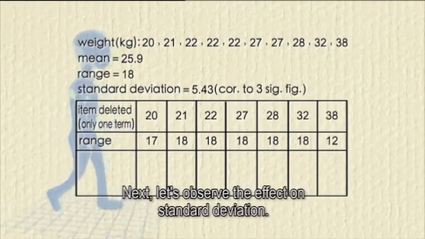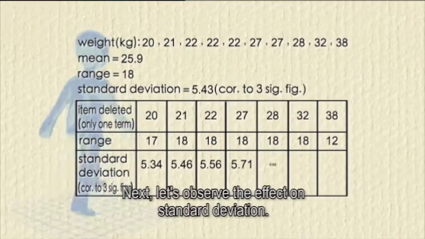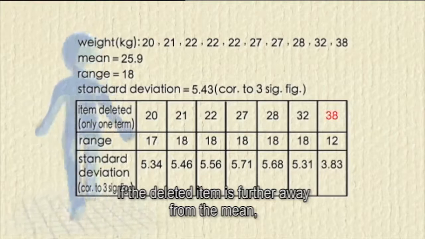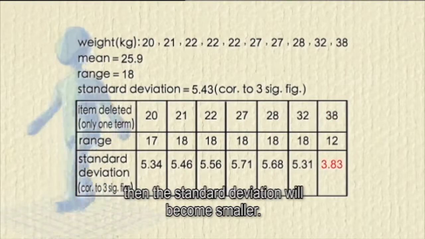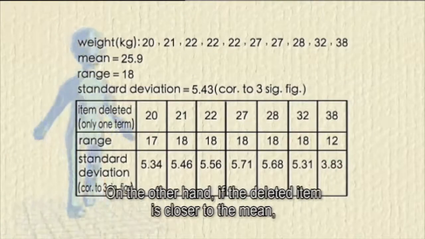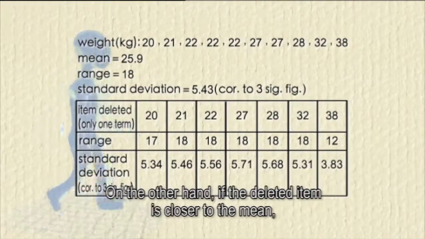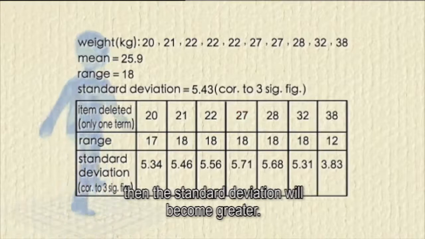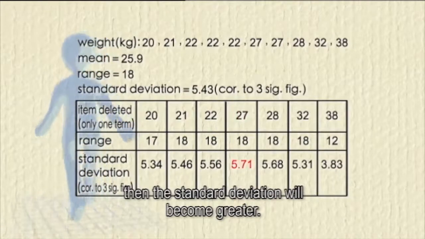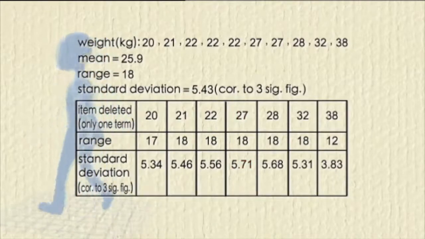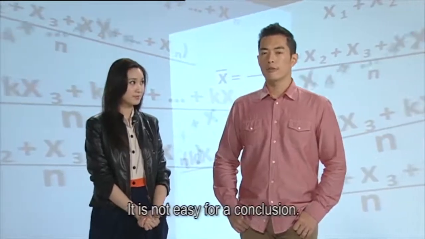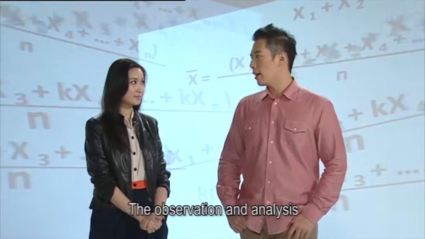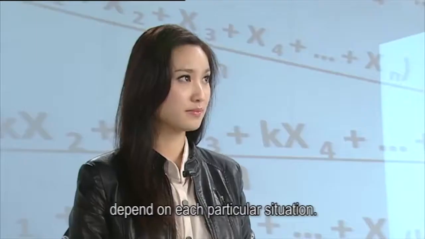Next, let's observe the effect on standard deviation. If the deleted item is further away from the mean, then the standard deviation will become smaller. On the other hand, if the deleted item is closer to the mean, then the standard deviation will become greater. For the interquartile range, it is not easy to draw a conclusion. The observation and analysis depends on each particular situation.